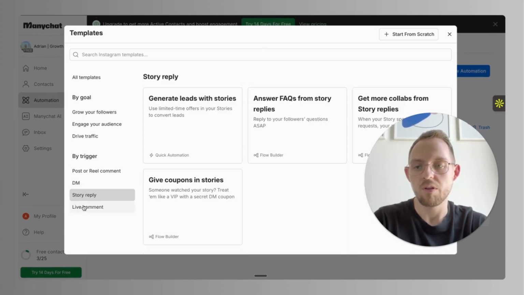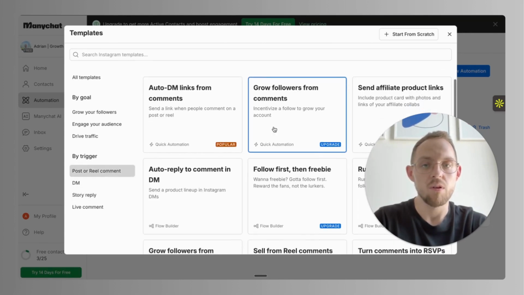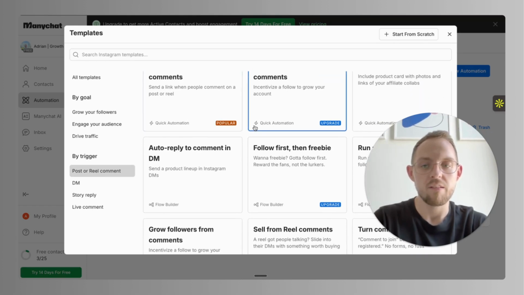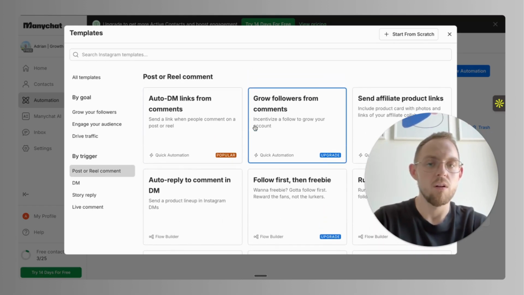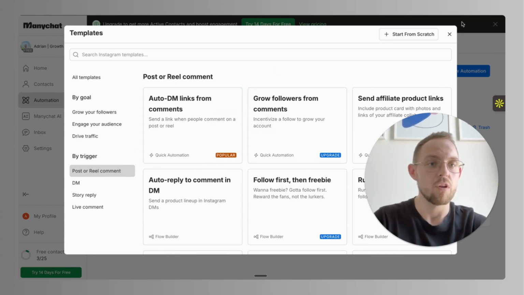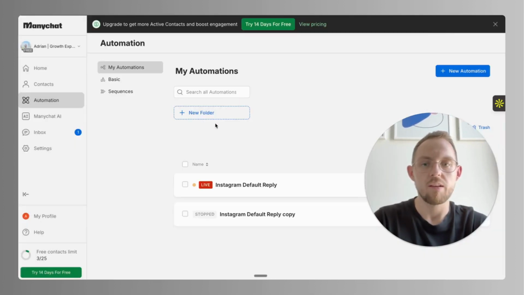We can also build something on story reply. We can build something on post, which is quite commonly used by other people: in case someone comments on our post or reel, we send them some free tool, like a link to something. This is something that we can select here.